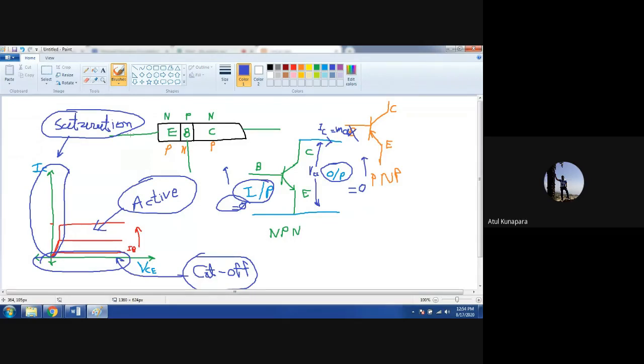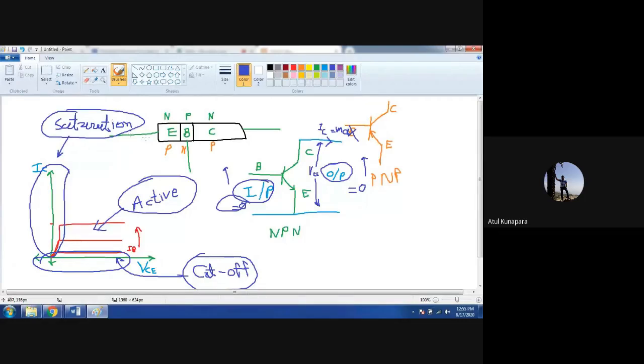This transistor will work in cutoff when your input is 0. It means it will give you output 0 as well, and it will work as an open switch. If you give the maximum input, that is logic 1, your transistor will work as an on switch, and that is why your output will be maximum at that time. Or you can say your transistor behaves as a closed switch, or an on switch.